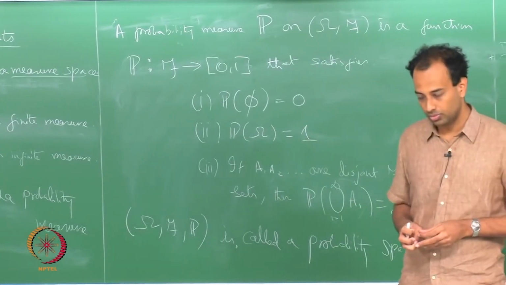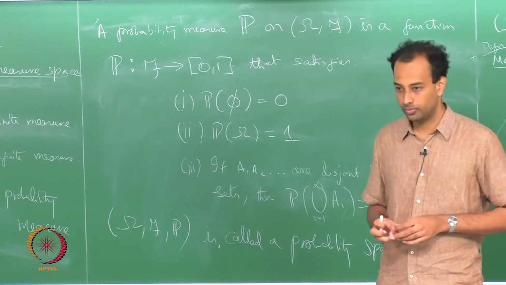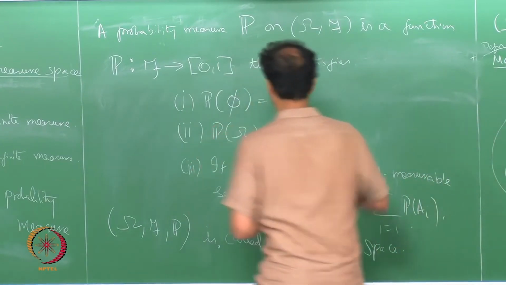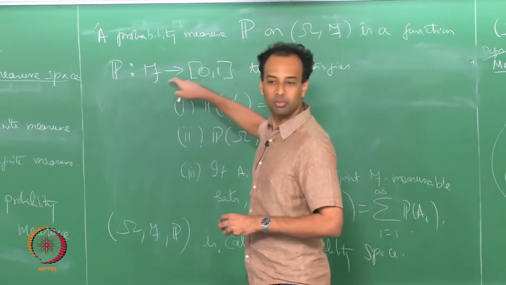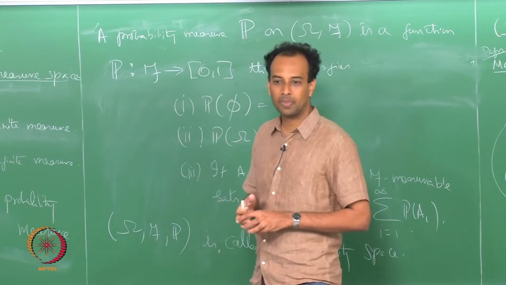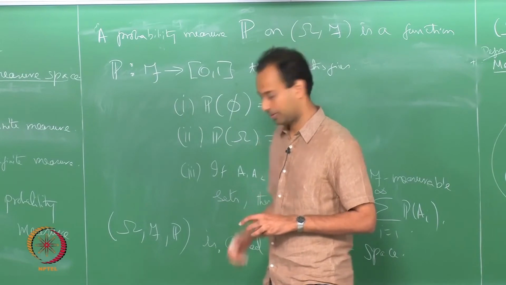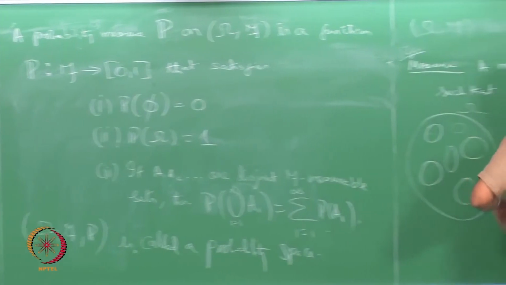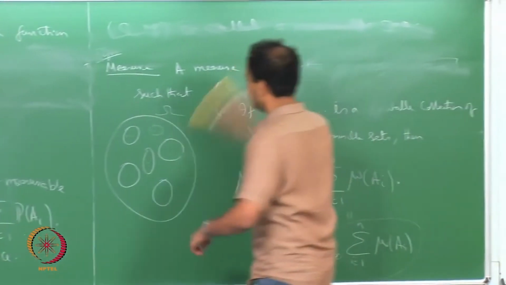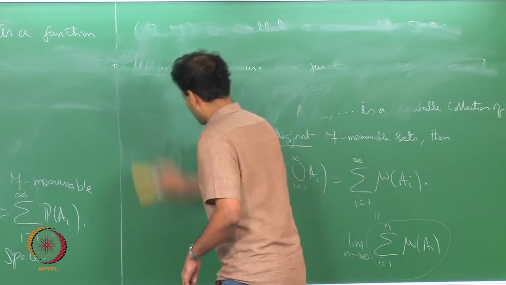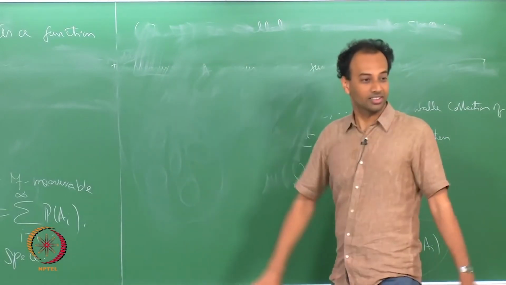Do you assign probability to elements of sigma or to subsets of omega? As I said, it is a map from f to 0 1, so it takes as inputs f measurable sets. So now, after all the story, we are ready to give a precise definition of what an event is.